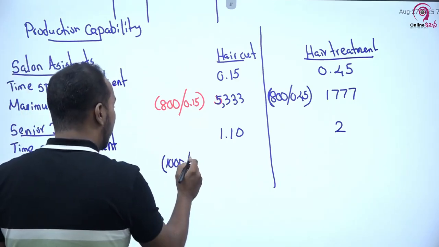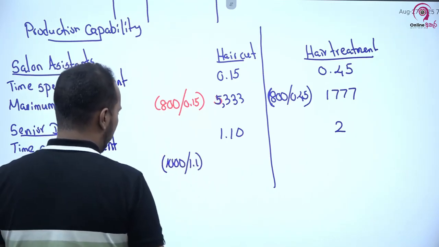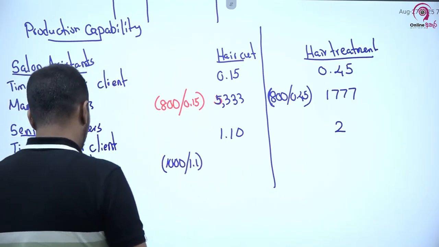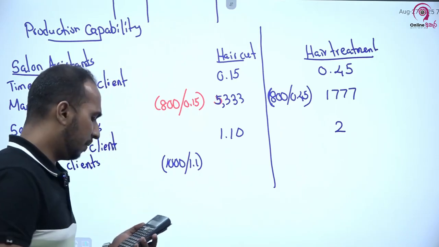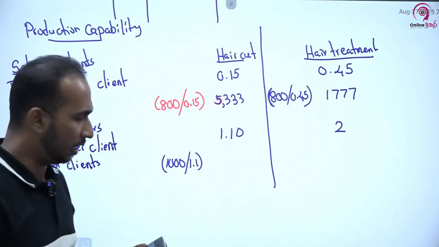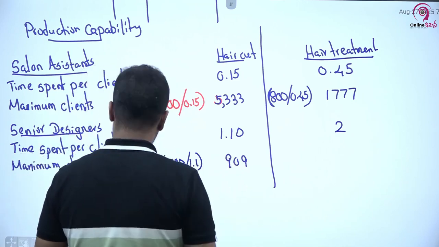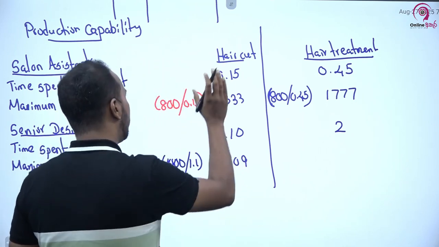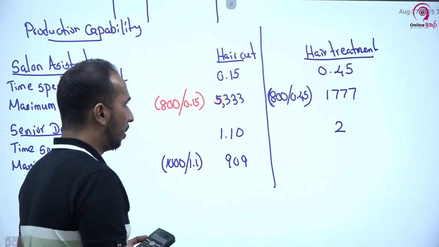Per client we dedicate 1.1 hours. 1000 divided by 1.1 is 909.09 something, so we take the whole number, 909. If senior designers do only haircuts, they can do 909 haircuts per month.